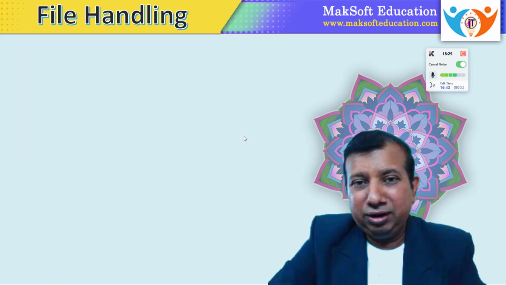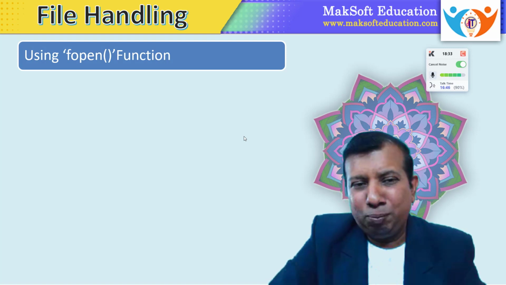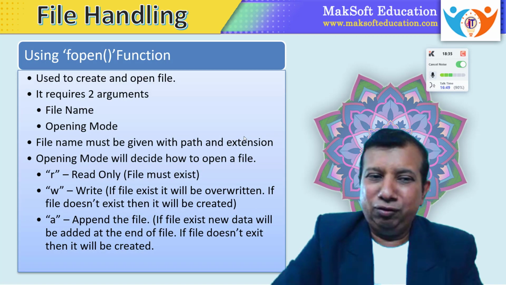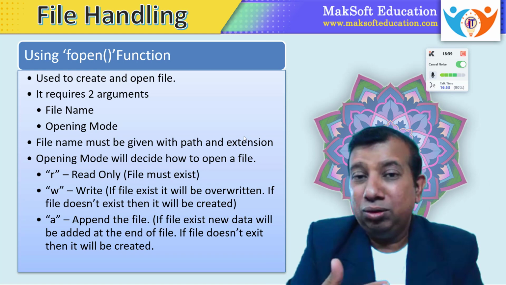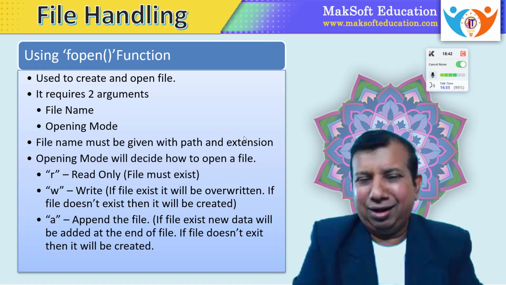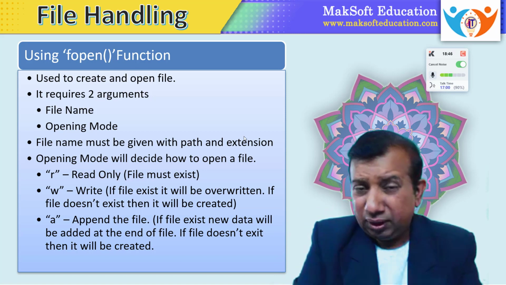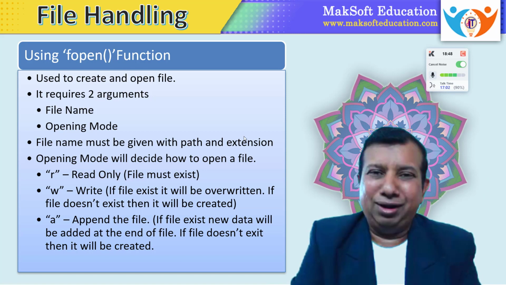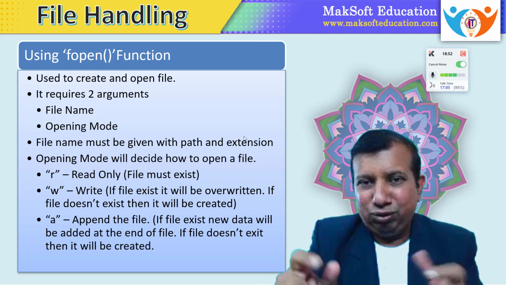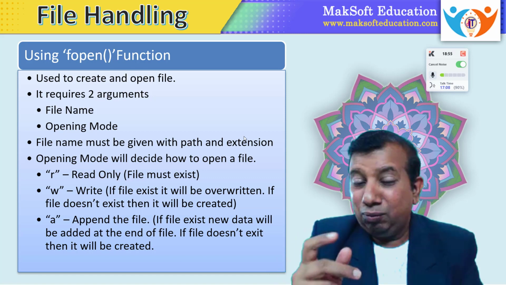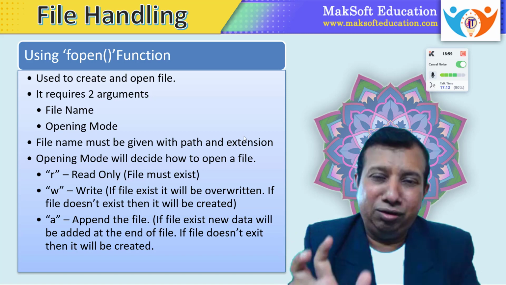Now let us try to understand more details about the fopen function. Now, how to use the fopen function? The fopen function is used to create and open a file. So both. If the file does not exist, we have to create the file, and to create a file again, we are going to use the fopen function. It requires two arguments. The first argument is the file name. We have to specify which file you want to open, and the second one is the file opening mode. That is again something very important to understand.